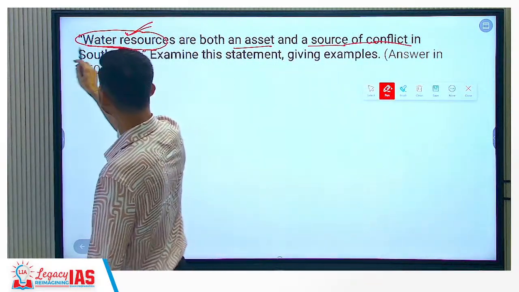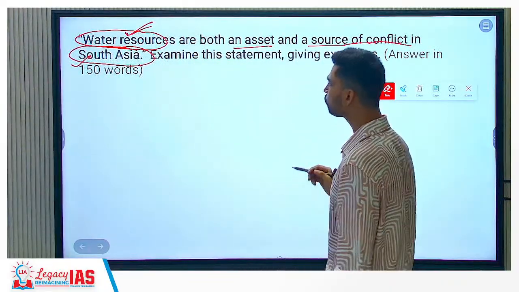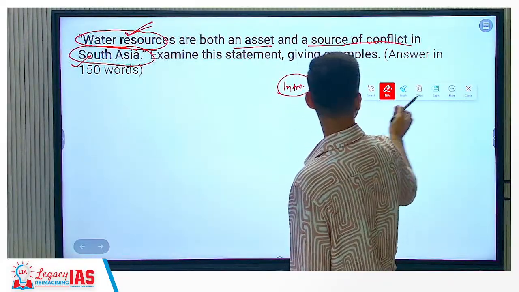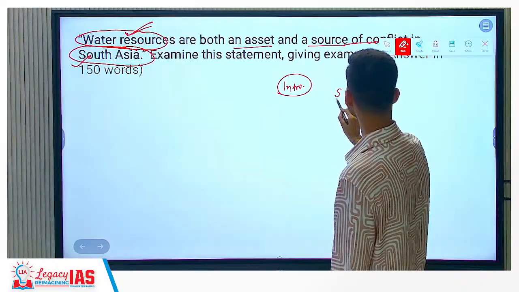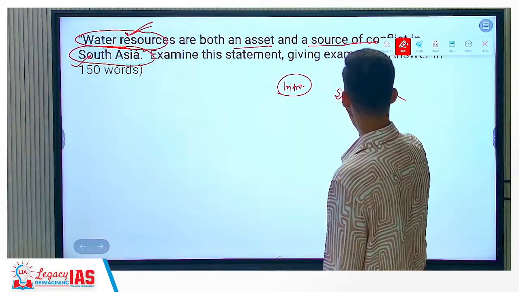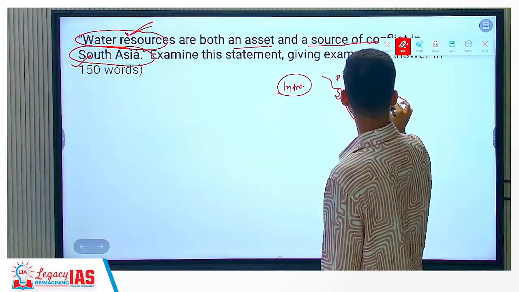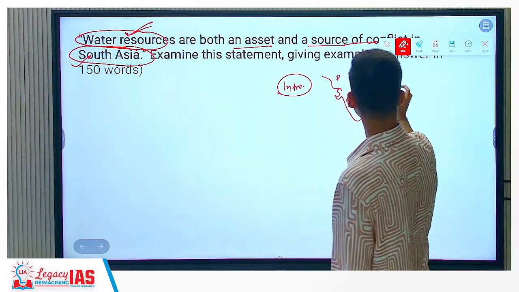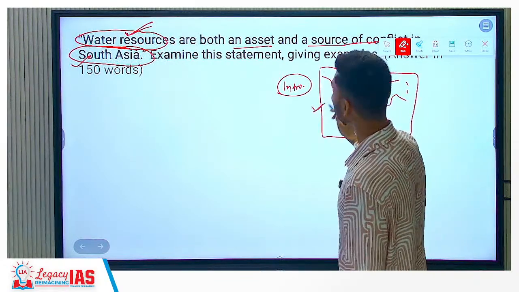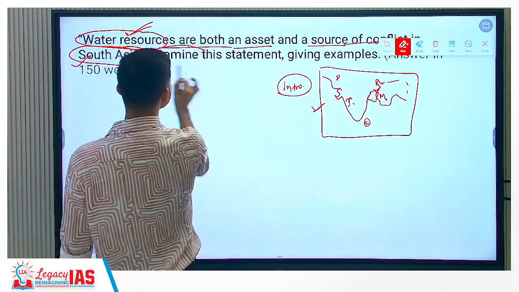Now, they have clearly said that you have to talk with reference to South Asia and not look at global water resources as such. So the best way is, again, it is a geography question. You start with an introduction, and in the introduction itself you can draw a small map of South Asia representing all the countries. Which countries do you have? Pakistan, then India, then Sri Lanka, then Myanmar. Here you have Bangladesh, Bhutan, Nepal, all these countries we can show. So this region shown reflects South Asia. Now, what we have to do is examine this statement.